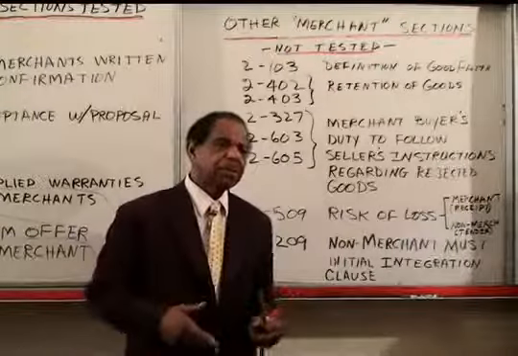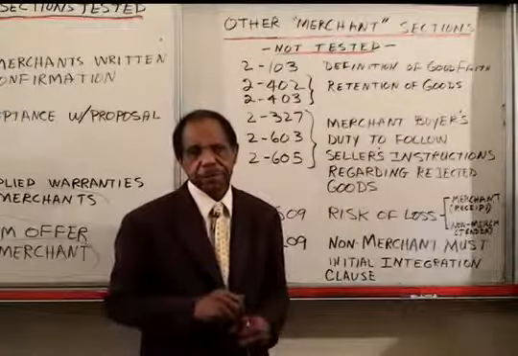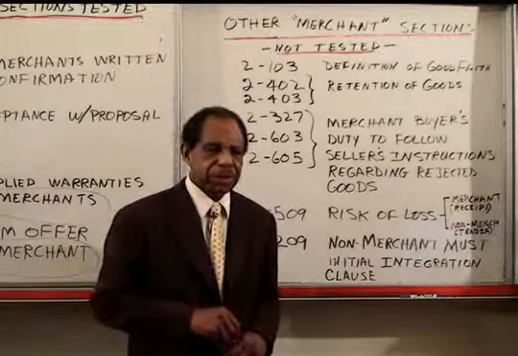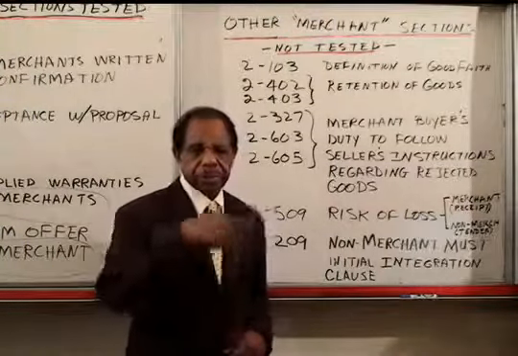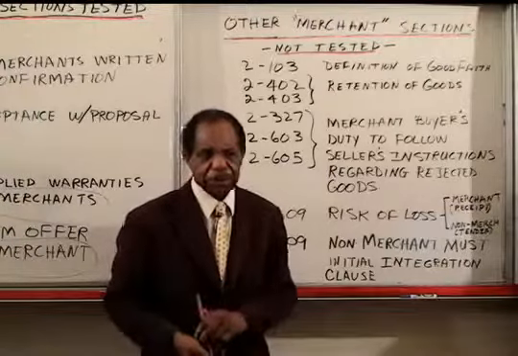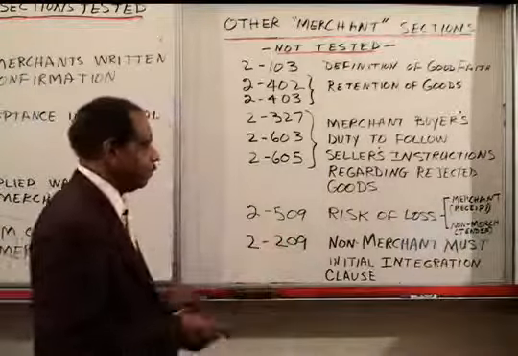Or if you tell me to deliver them to a particular place, and I deliver them to that place, the risk of loss is on you when they are tendered in such a way that you can pick them up whenever you want, or they're there, you can have them.